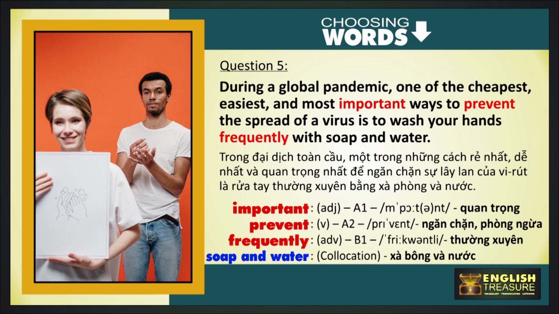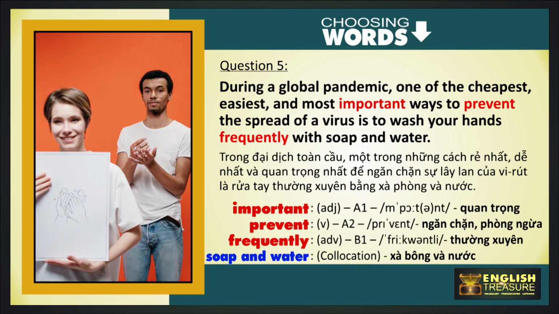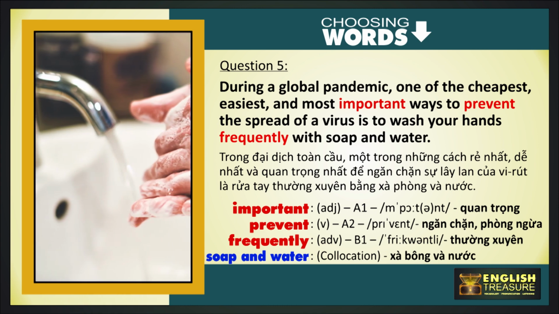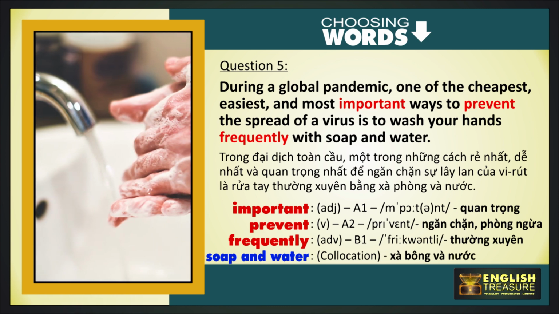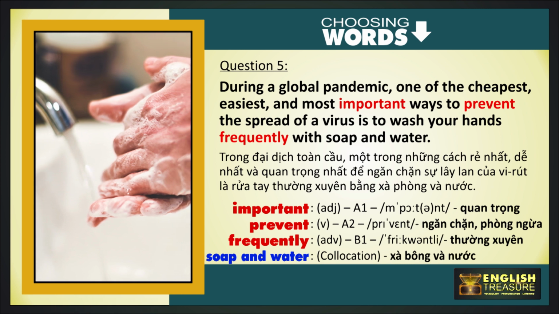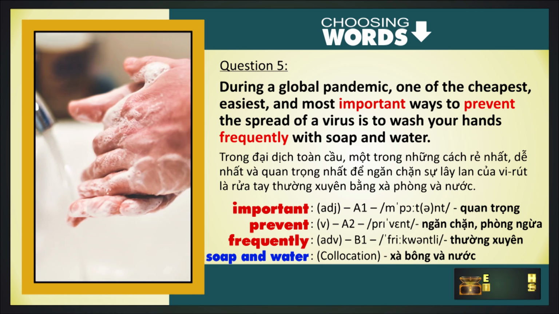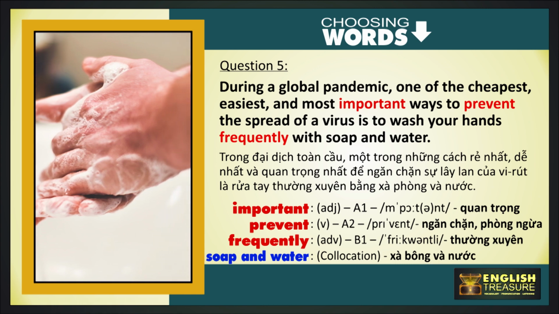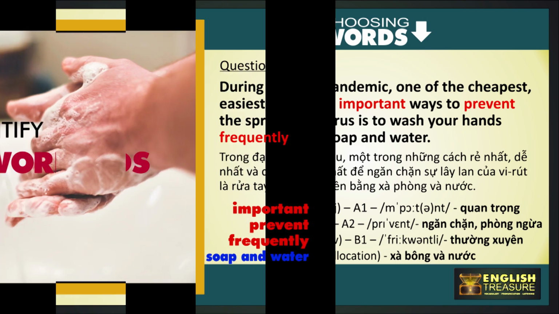In this sentence, we used the collocation soap and water. This is the phrase that is usually used when talking about the combination of soap and water together.